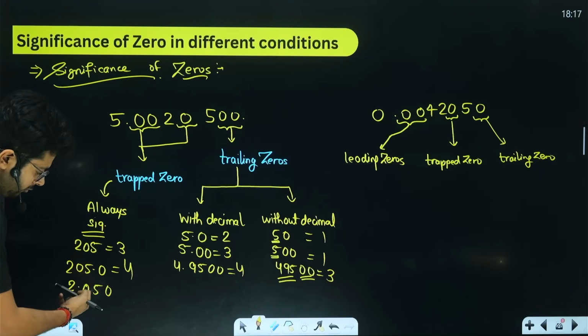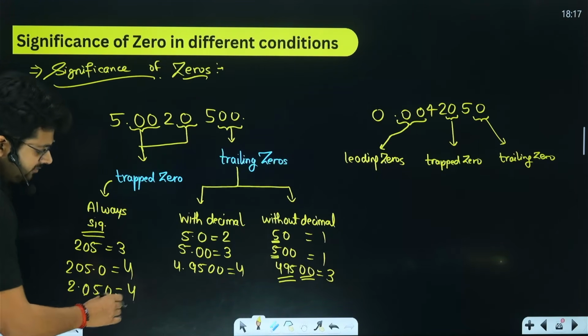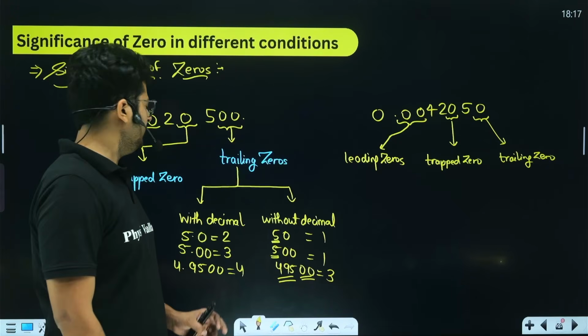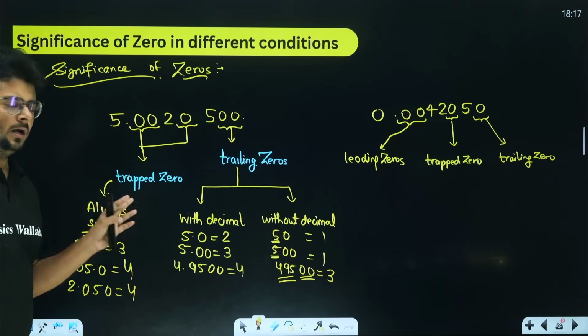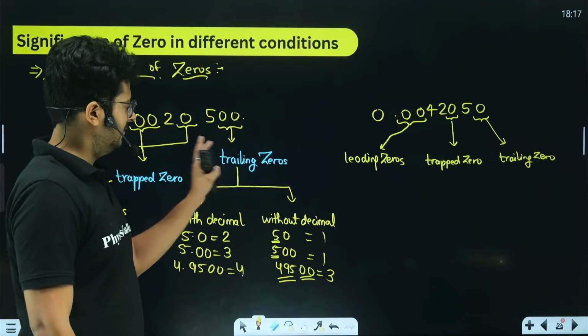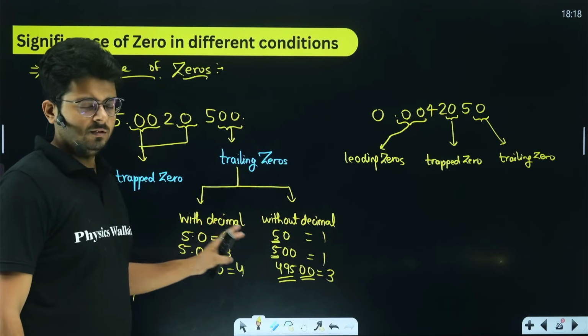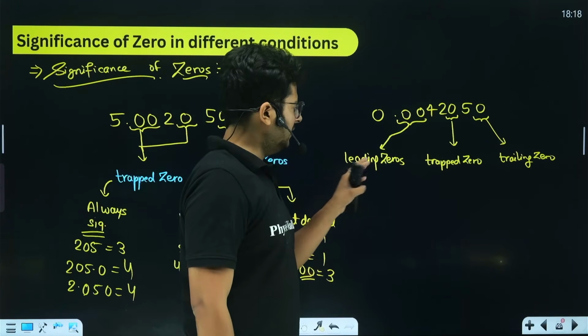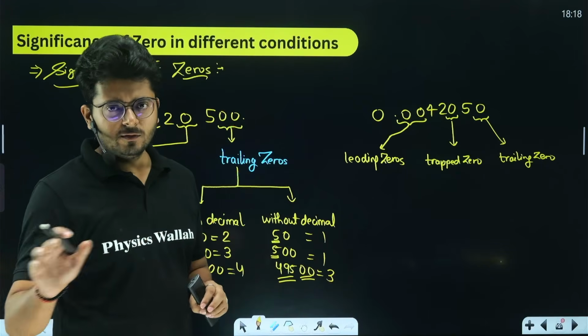So we have 1, 2, 3, 4, again the 4 significant figures will be there, right? So I believe the idea is very, very clear. If we have a trapped 0, it will always be a significant figure. If we have a trailing 0, then we have to look for the decimal point. What about the leading zeros? Leading zeros are never going to be significant.